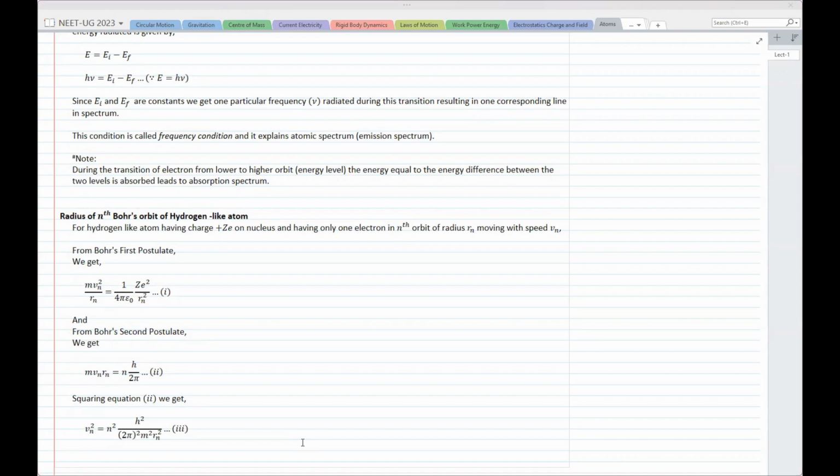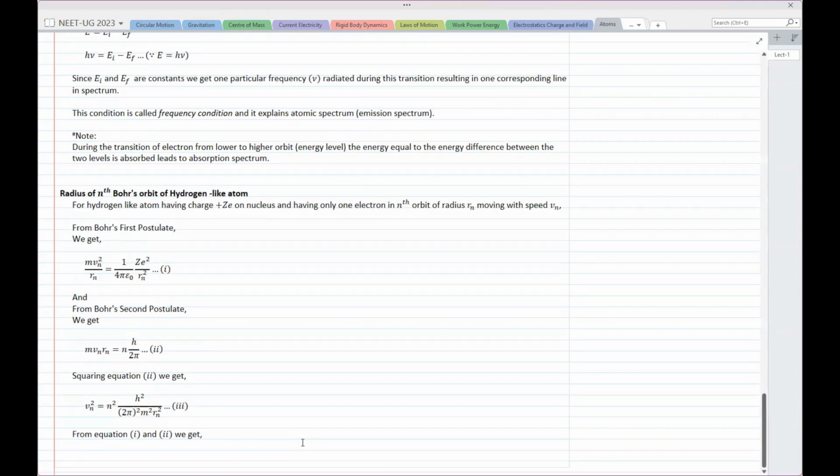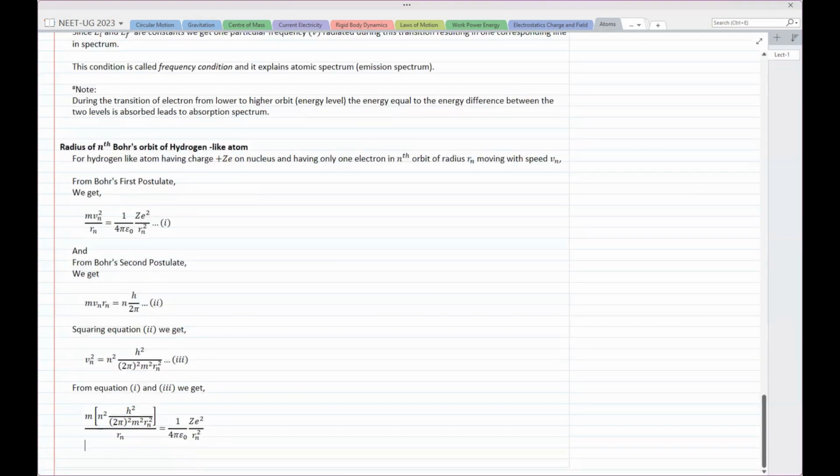Then once I get this, I'm going to substitute this Vn square. You can use any algebra, any kind of substitution. What I'm going to do is from equations 1 and 3, I should have said, because I'm marking it as 3, I can substitute the value of Vn square in that equation.